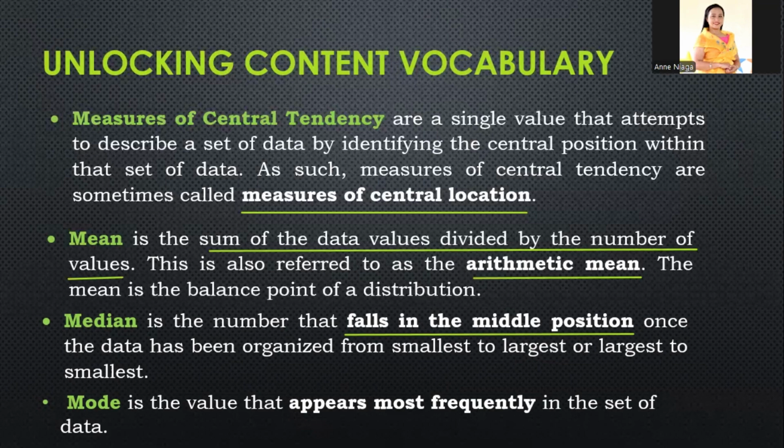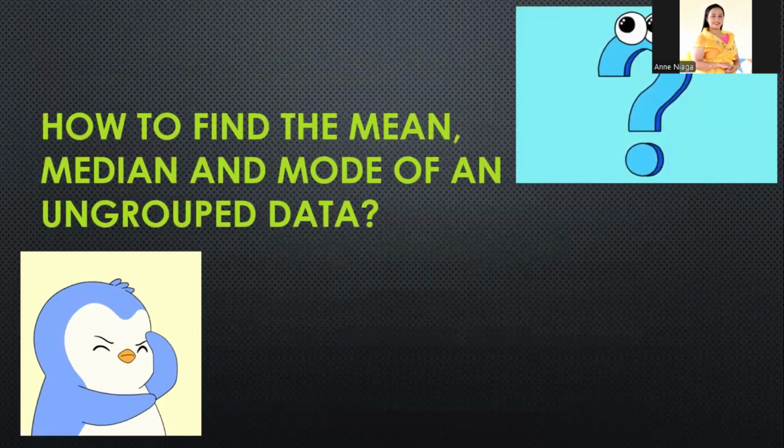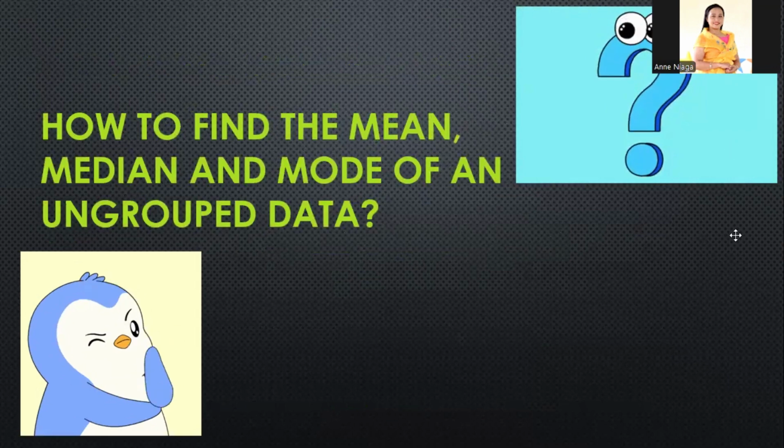Next is mode. Mode is the value that appears most frequently in the set of data. So, ibig sabihin kung sino yung mas maraming paulit-ulit na nag-a-appear sa isang set of data, yun ang sinasabi nating mode. Okay, so let's proceed. How to find the mean, median, and mode of an ungrouped data. Paano natin makukuha yung mean, median, and mode of an ungrouped data?